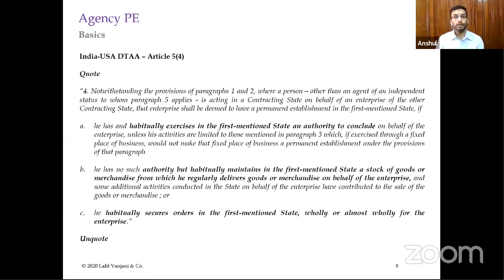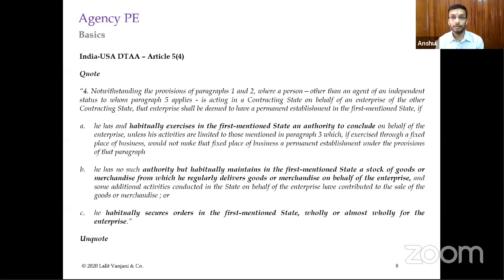Now, the India-US DTA also is a very interesting DTA. It is a little more elaborate also. In this, the first clause is the same: habitually exercises in the first state an authority to conclude contracts. And the B clause is: has no such authority, but habitually maintains in the first mentioned state a stock of goods or merchandise from which he regularly delivers. Then the third thing is he habitually secures orders in the first mentioned state.